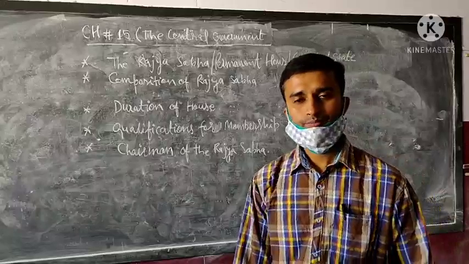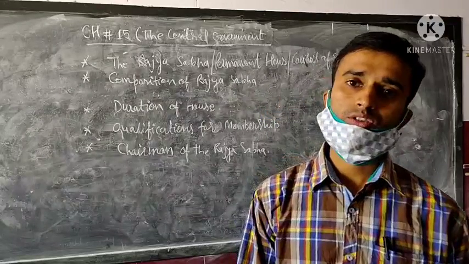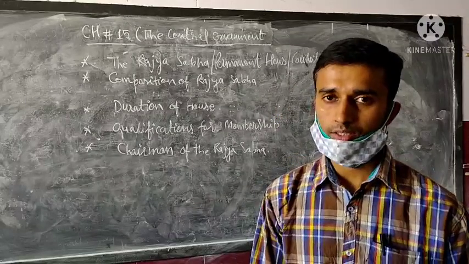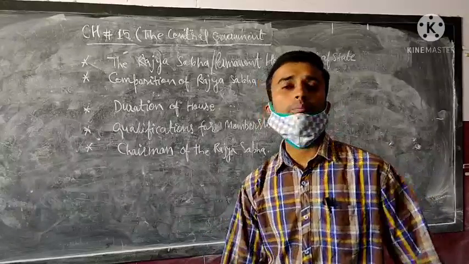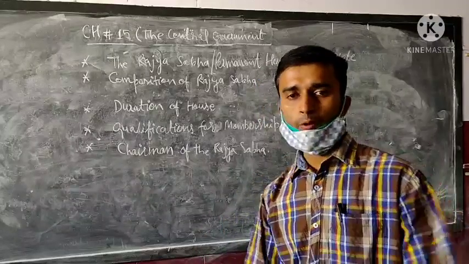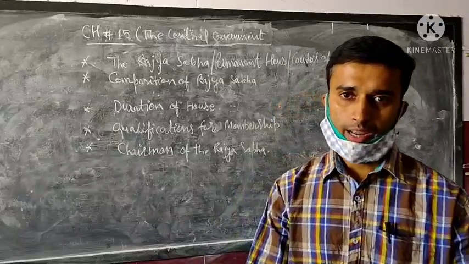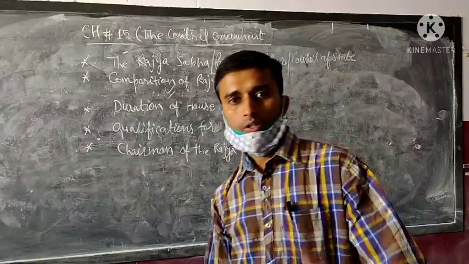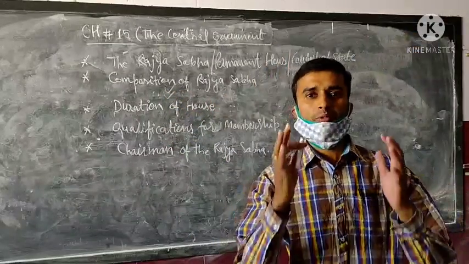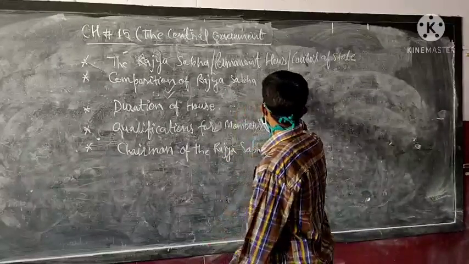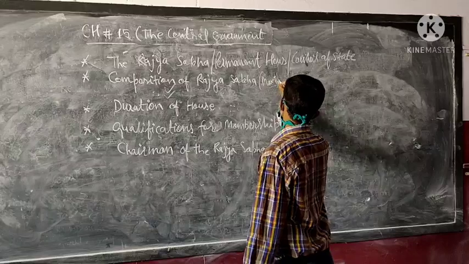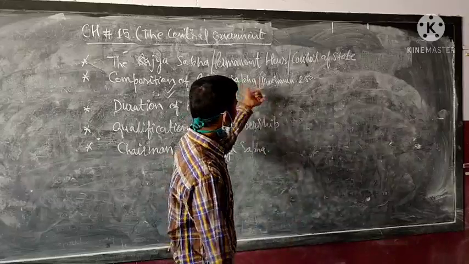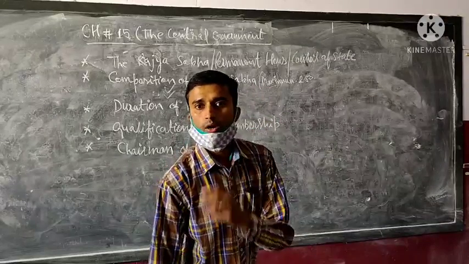This house is called the permanent house. What is the election procedure of the Rajya Sabha member, and what is the composition of the Rajya Sabha? First of all, I would like to explain the composition of the Rajya Sabha. You know very well, the maximum strength of the house is 250. Total number of members in the Rajya Sabha is 250.